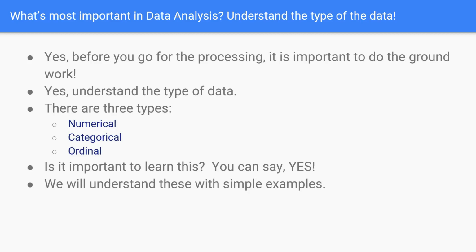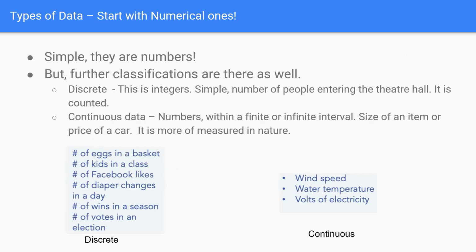Well, what is the most important thing in data analytics or data analysis? It's very simple. You need to know the type of data, right? So we have got three types of data. One is numerical, second one is categorical, the third one is ordinal. So do we need to really learn this? Yes, it's very important. Once you understand the type of data, you can go further much easier in processing the data. Let's go one step at a time.